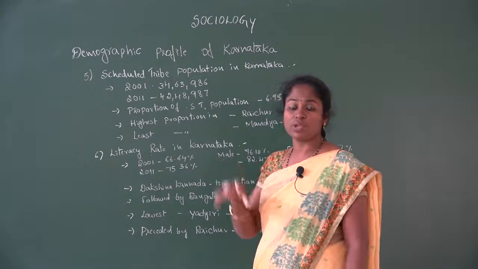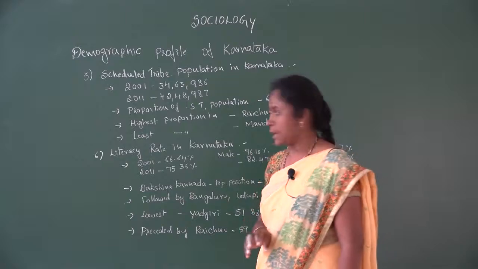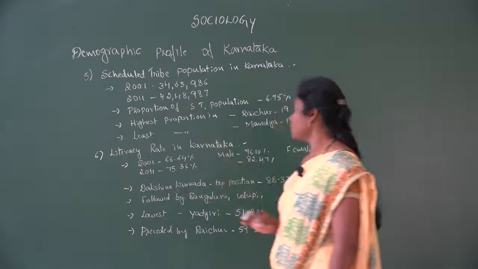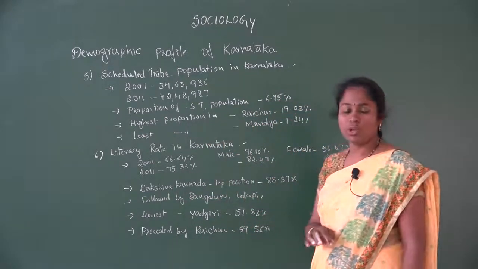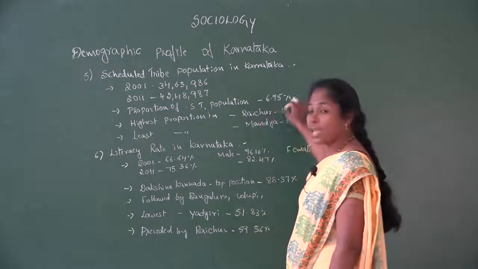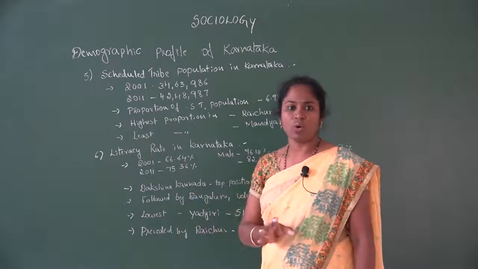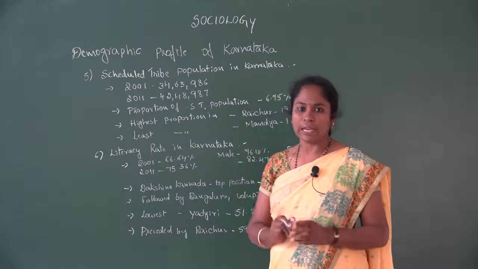So that is the proportion of scheduled tribe population to Karnataka state, which is 6.95% of the overall population of Karnataka.